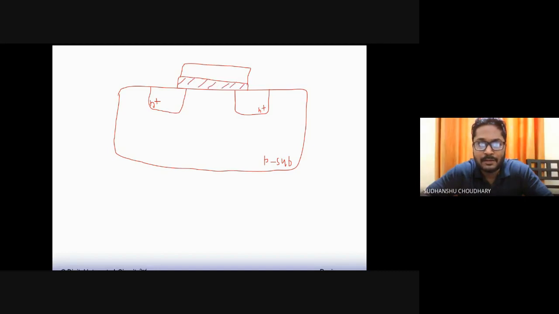So one of the reasons why the threshold voltage comes down in a short channel MOSFET is the source and drain diffusion regions. These source and drain diffusion regions cover the area under the gate. Under the gate, the depletion region is mostly covered by the source and drain diffusion regions. So these are the depletion regions associated with the source and the drain. This is my source and here is my drain.